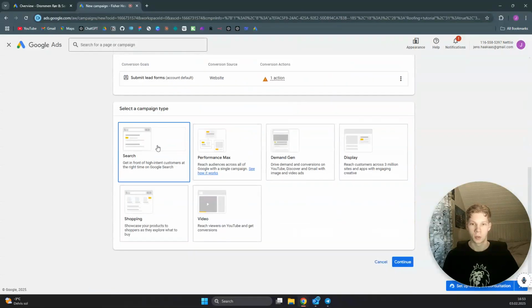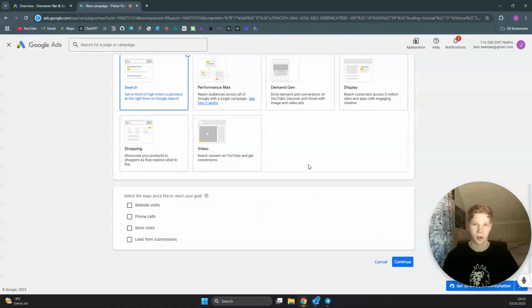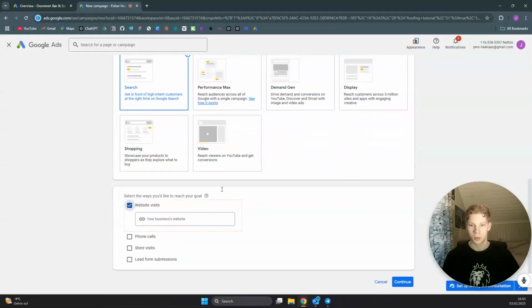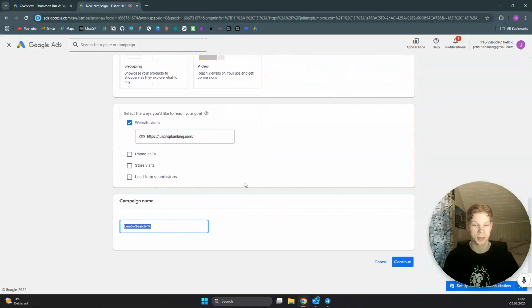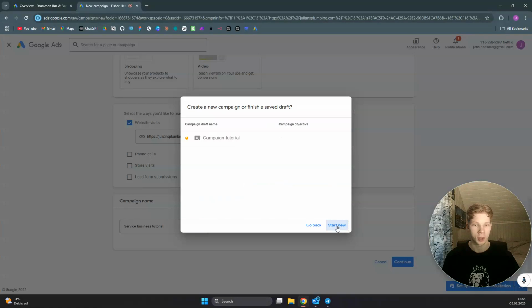And then we want to use search as our campaign type. We want to use website visits to reach our goals. And I'll just add a random plumbing website to this website input. So I just went ahead and added juliansplumbing.com. You obviously need to add your own website there, so people actually get sent to your website when they click your Google ad. And we want our campaign name to just be Service Business Tutorial.